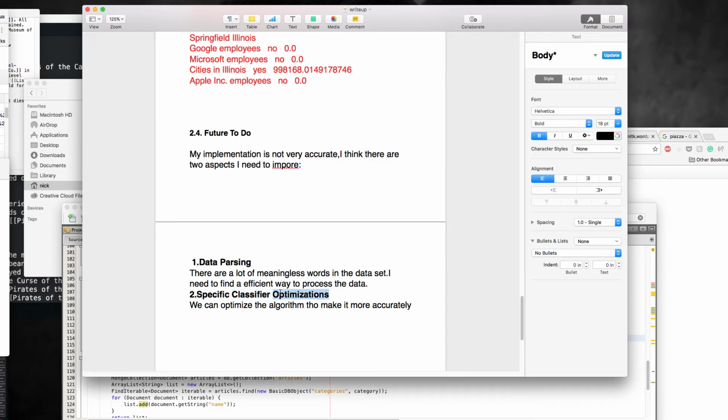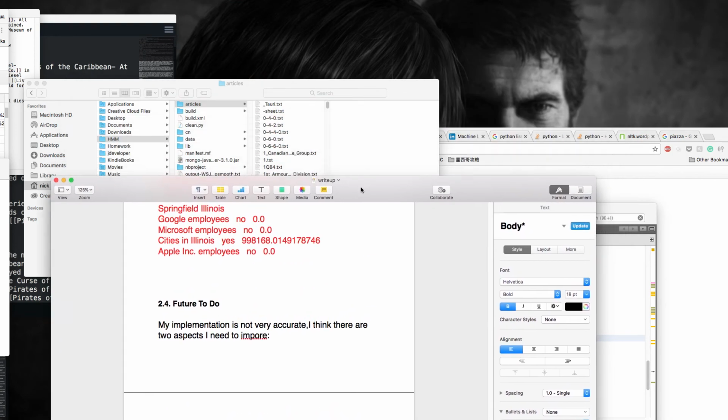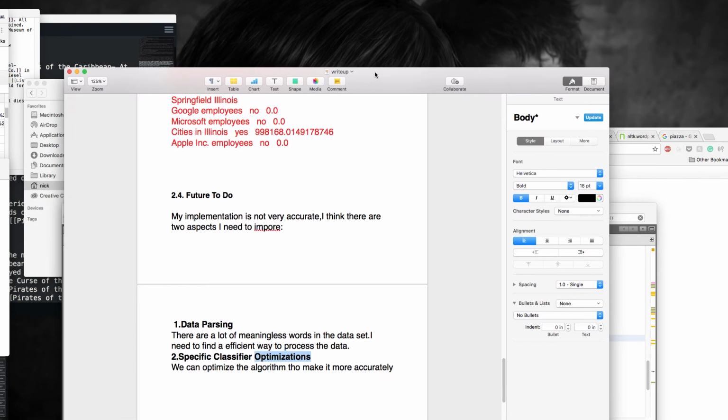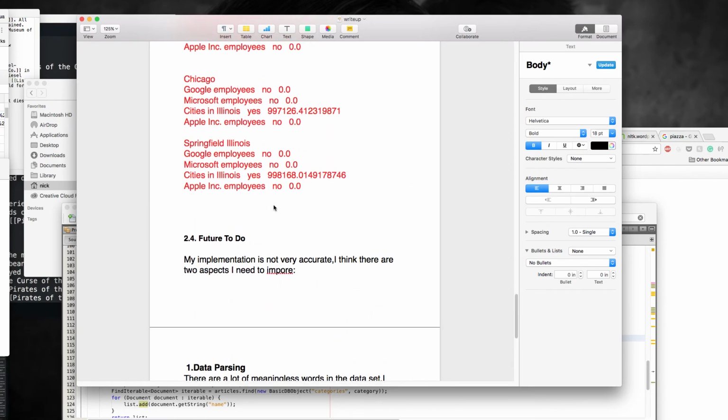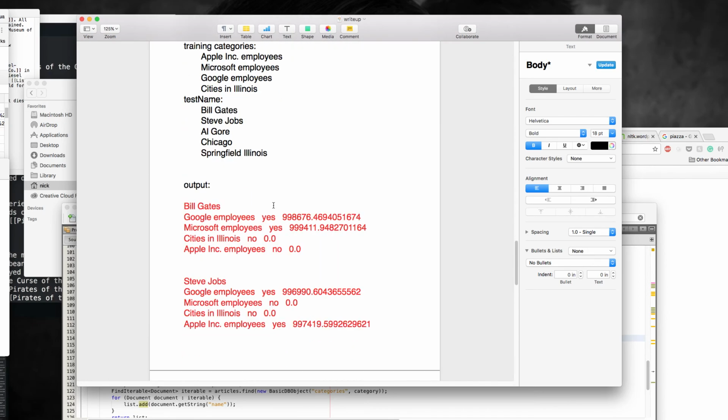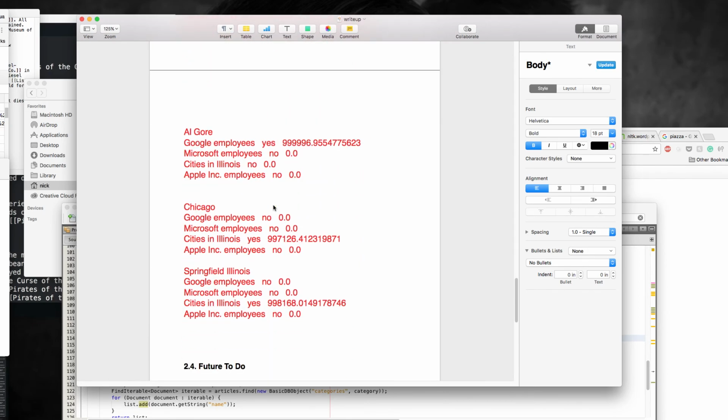The other aspect I need to improve is to optimize the classification algorithm. I think there are a lot of things I need to improve, but I think this is a good classifier training algorithm.